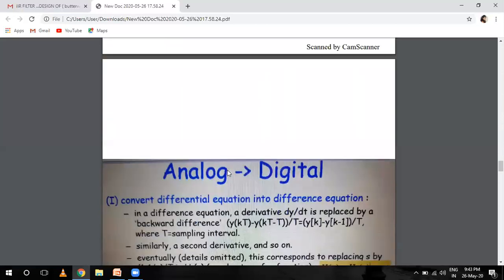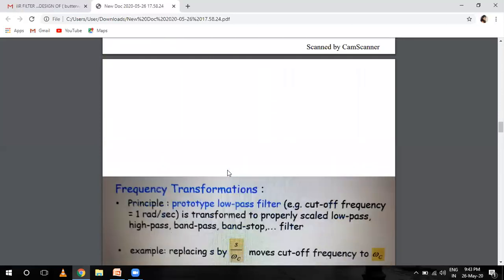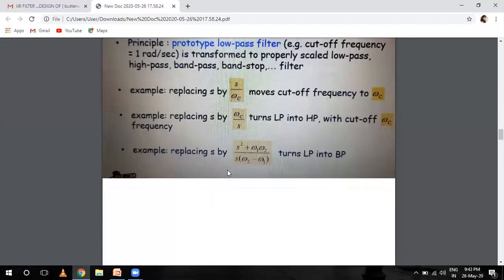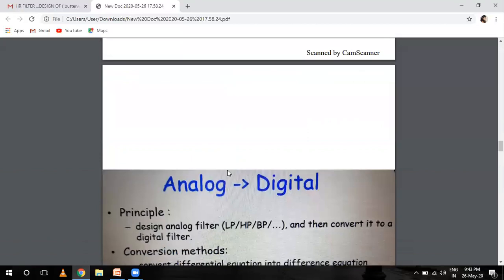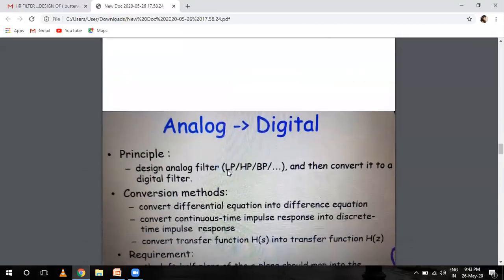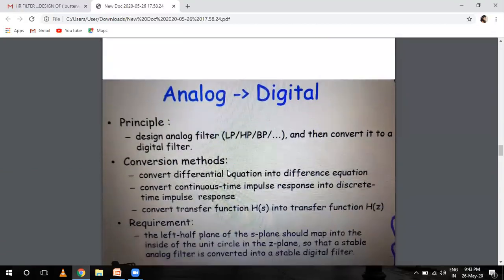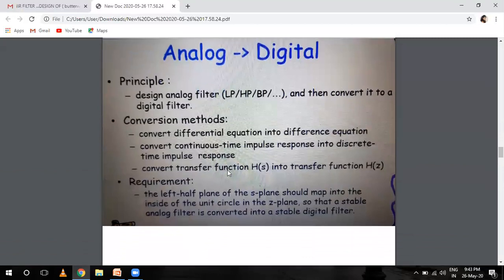And then come to the next thing, analog to digital. Yes, when we are converting our analog filter into digital filter, it converts the high pass, low pass filter to digital filter. So there are three conversion methods: differential equation into difference equation, convert continuous time response into discrete, convert transfer function into transfer function, S to Z.